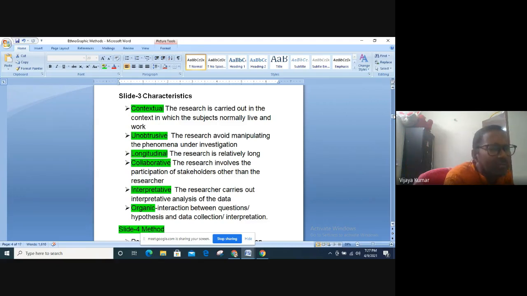Secondly, I believe that most of what you do is contextual, because most of you who are doing ELT research are practicing teachers. And in fact, the candidate who is working on literature based research should also have some kind of context in which he is doing her research. Secondly, unobtrusive. What is the meaning of unobtrusive? You are not manipulating a phenomena. What do you mean manipulating?